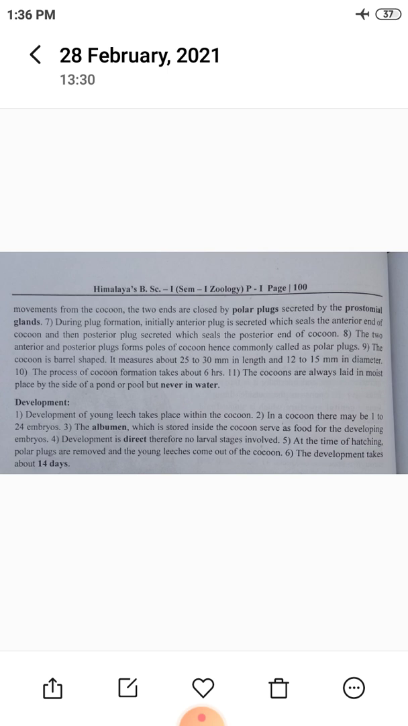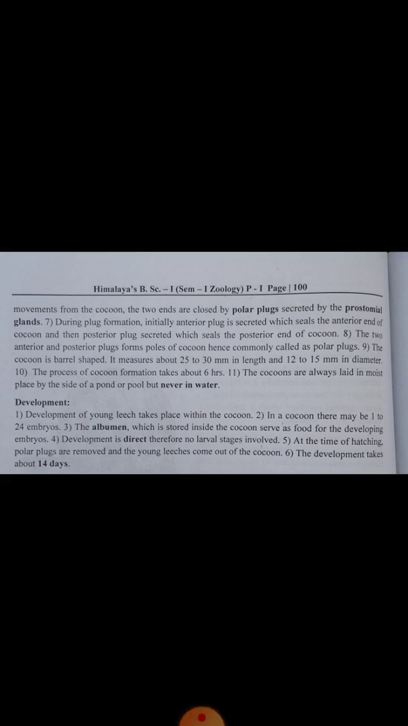The albumin stored inside the cocoon serves as food for the developing embryo. Development is direct, therefore no larval stages are involved. Which larva does the leech have? Here there is no formation of larva, it has direct development.